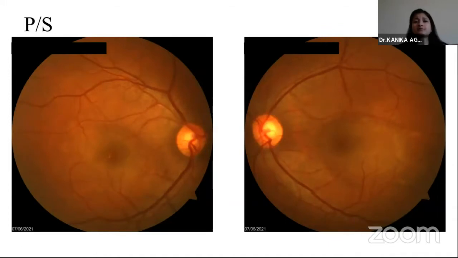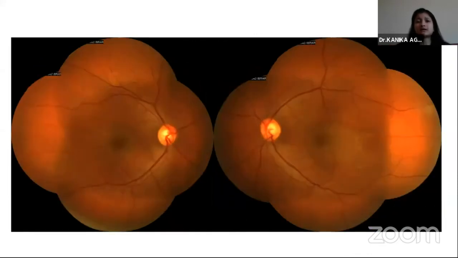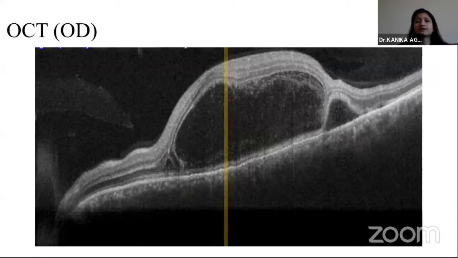This is the posterior segment picture of the patient showing media clarity grade 1. There was no vitritis. The discs were normal and we had presence of serous retinal detachment in both eyes. Had this been a unilateral case, my first differential would have been CSC, but because of the bilaterality, there was a diagnostic confusion. So we went ahead with the OCT of the patient passing through the macula.